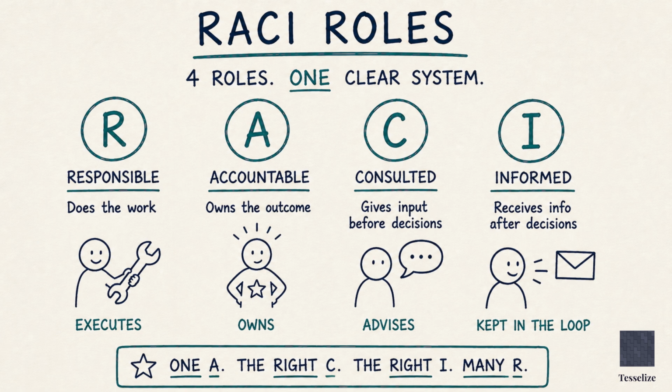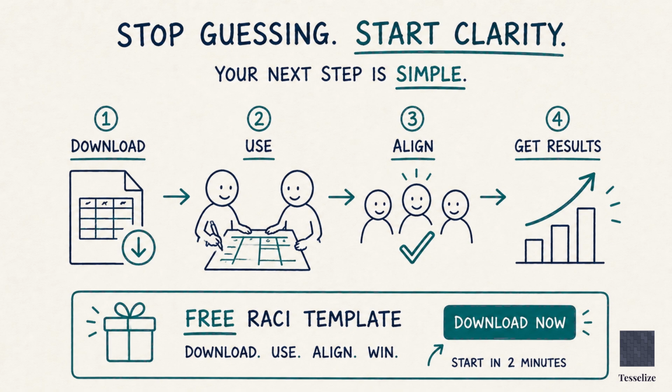So, responsible is who does the work, accountable is who owns the outcome, and there can only be one. Consulted is who you ask before, informed is who you tell after. Take one process your team is confused about right now. A product launch, a client onboarding, a hiring process. Map it with the RACI template. It takes 30 minutes. The conversations it starts are worth hours of alignment meetings.